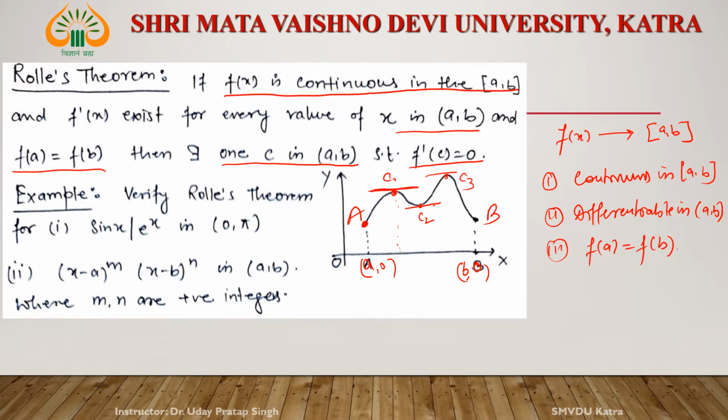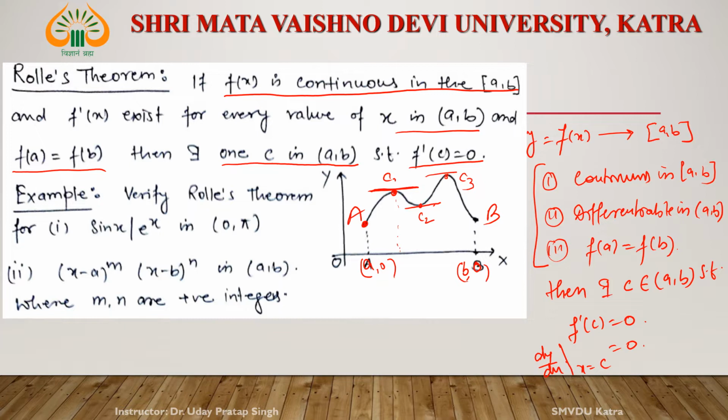If any function f(x) satisfies all these three conditions, then there exists c belonging to the open interval (a,b) such that f'(c) is equal to 0. f'(c) equal to 0 means dy/dx of the function, where y is equal to f(x), at the point x equal to c, is 0.